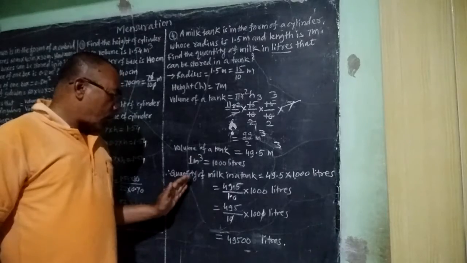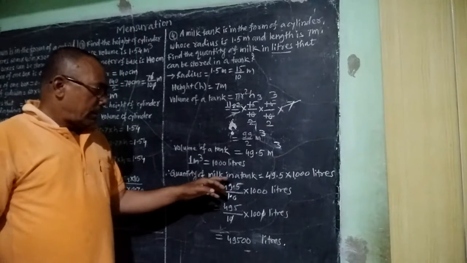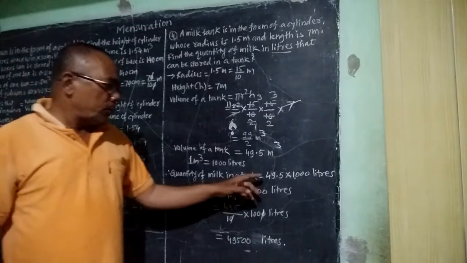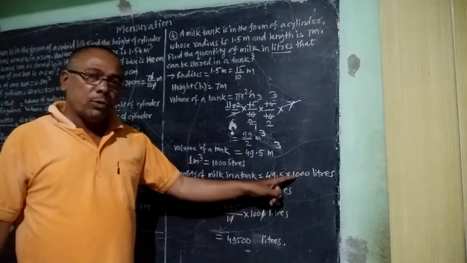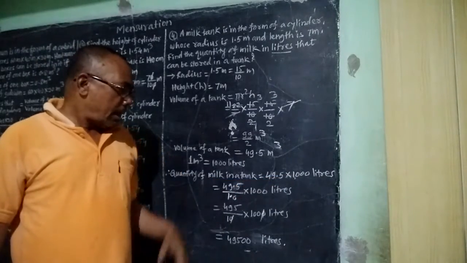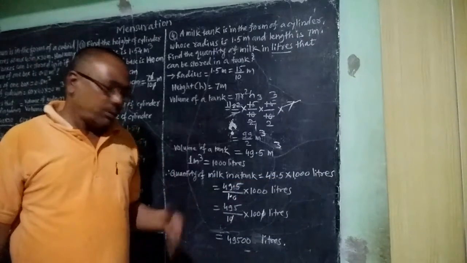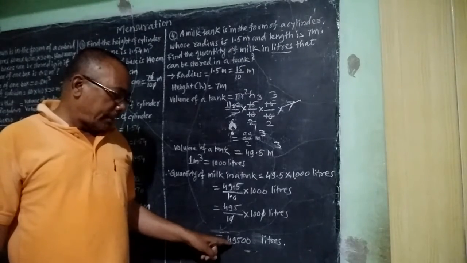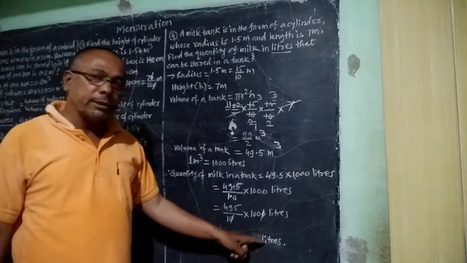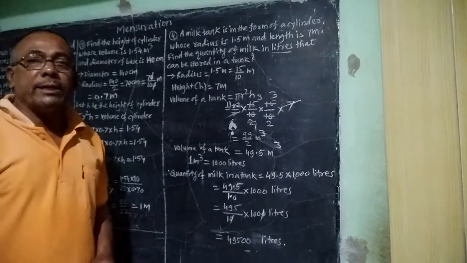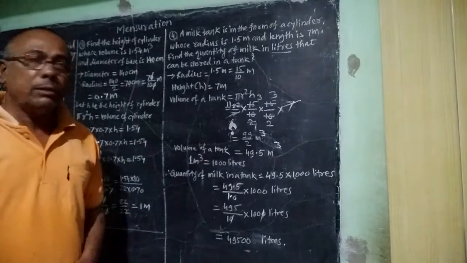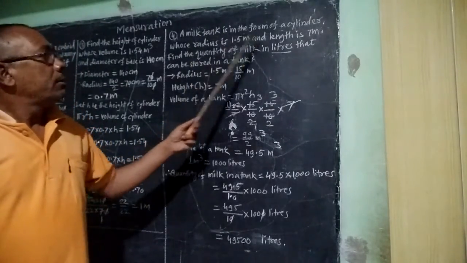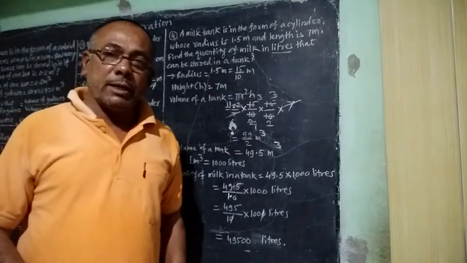Therefore the quantity of milk in the tank is equal to 49.5 into 1000 liters. After division, we will get that it will store 49,500 liters of milk. So that is the capacity of the tank which is cylindrical.